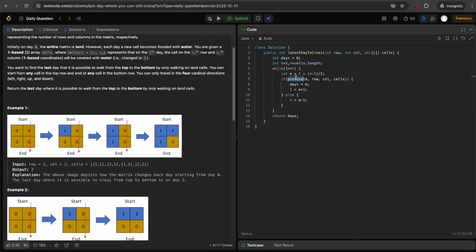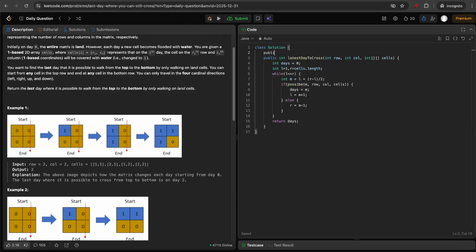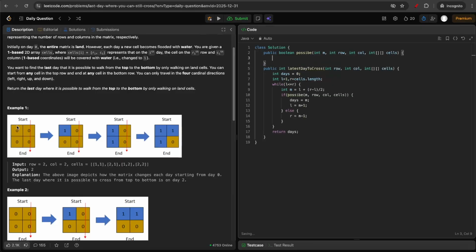Now let's fill the possible function. It's a Boolean, and we're passing M, and all this stuff, row, column, and cells. Okay. So first of all, on day 0, all the cells are land, so the grid is all filled with 0. So you can quickly initialize a grid. Size will be row and column. So all the values are initially 0.